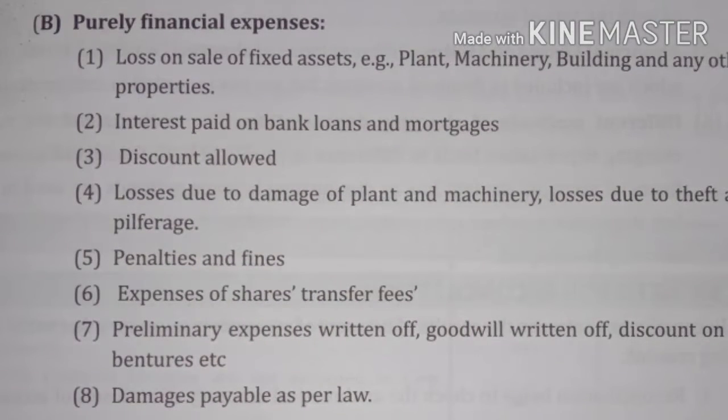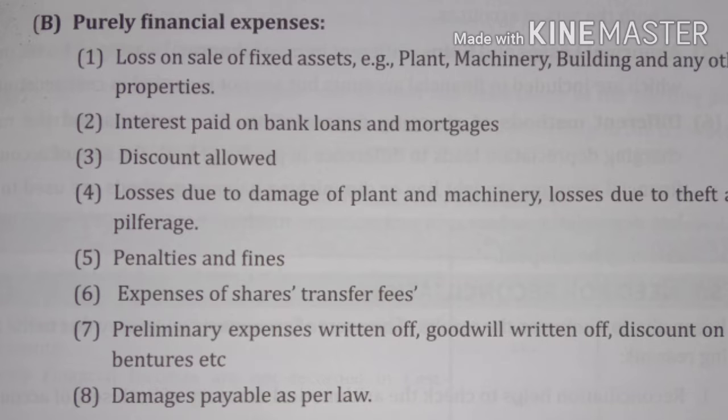Purely financial expenses: loss on sale of fixed assets like plant and machinery, building and other properties, interest paid on bank loans and mortgages, discount allowed, loss due to damages of plant and machinery, loss due to theft and pilferage, penalties, expenses of shares, transfer fees, preliminary expenses written off, goodwill written off, discount on debentures, damages payable as per law.